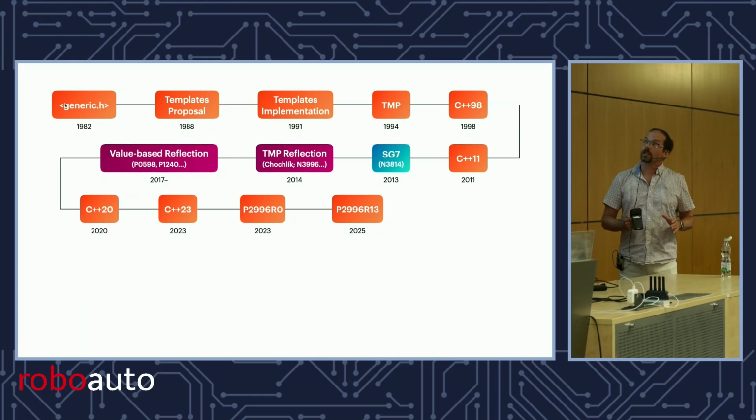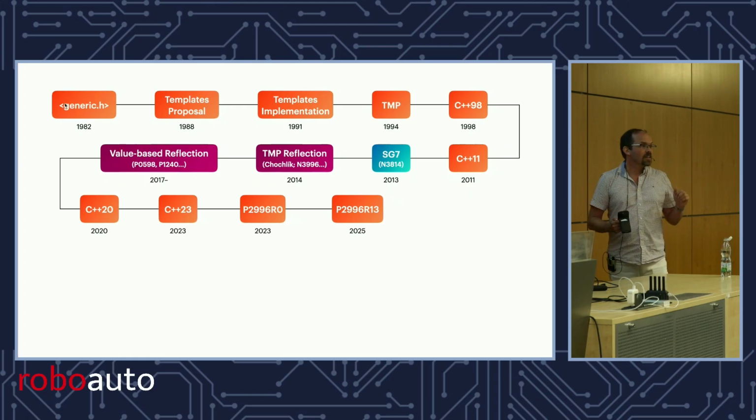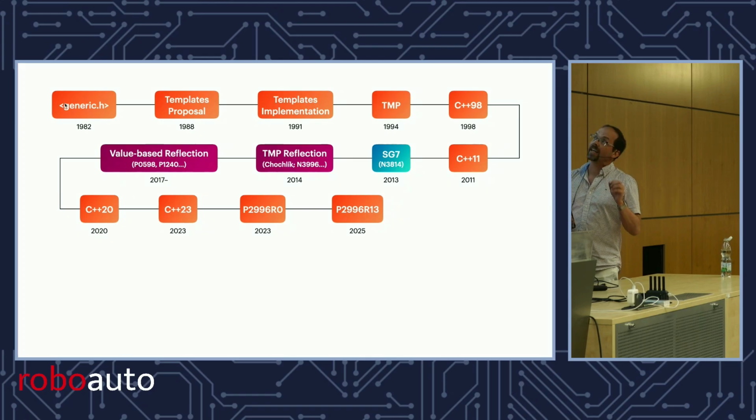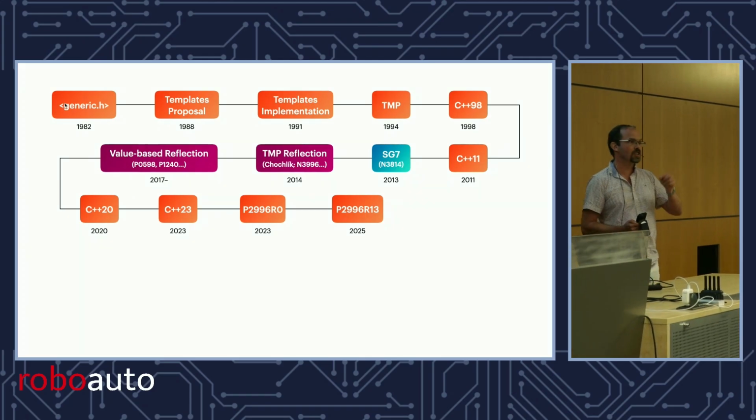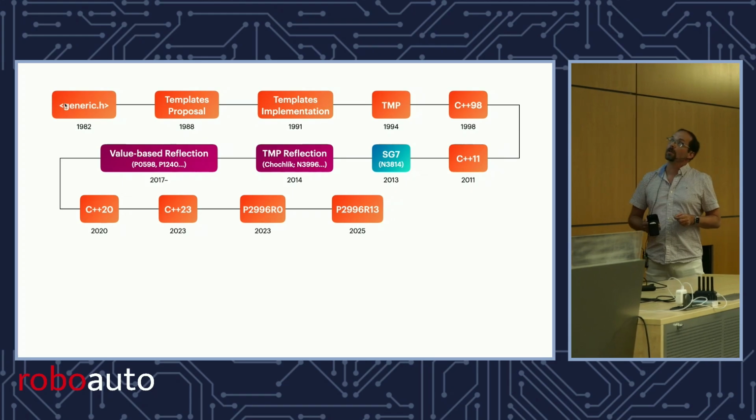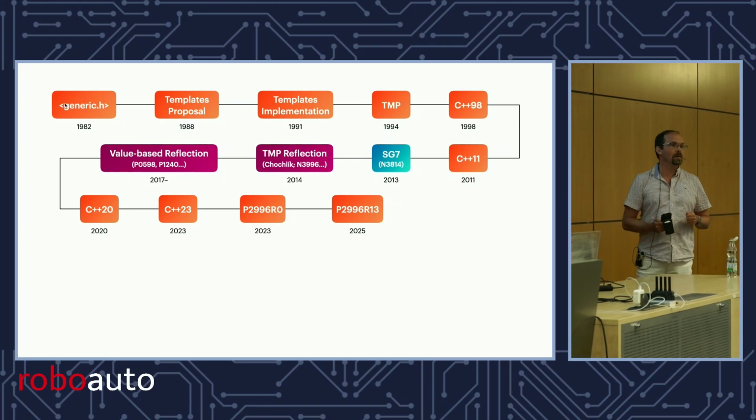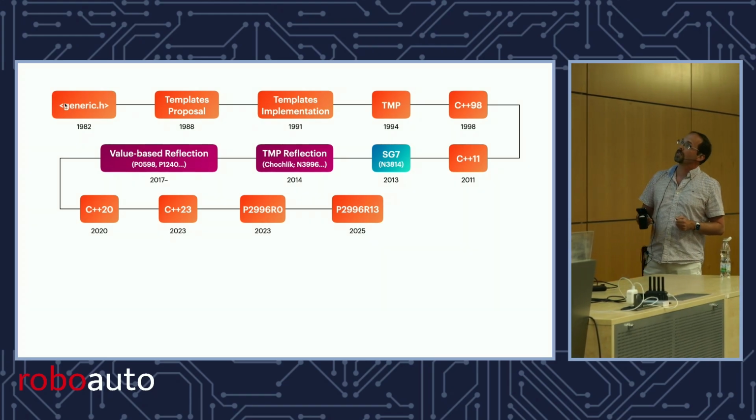And they worked so hard, 13 revisions there. Dan had never touched a C++ compiler before that. He implemented it in Clang and kept the implementation up to date with every revision of the paper. So if you ever meet him, buy him his favorite drink, which I don't recall what it is.